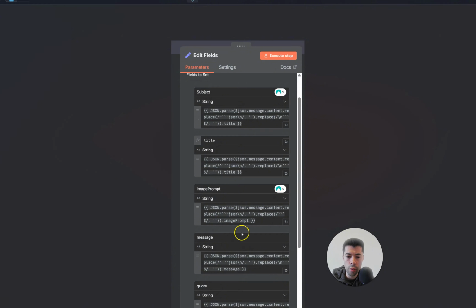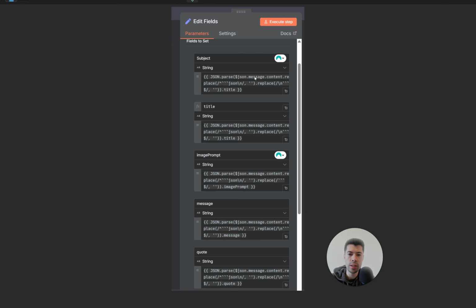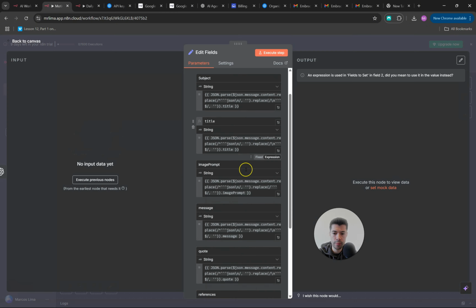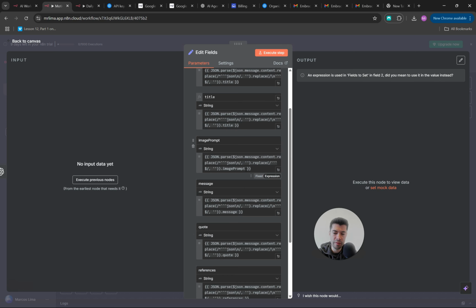Of course, you don't need to know how to create this code here. You just need to keep this in mind. What we are doing now is splitting the information that we received from the previous node into 5 different things: subject, title, image prompt, message, and code. All right, now we have our edit field with all the information that we need. And again, I would like to emphasize that you do not need to know how to write this code, okay?